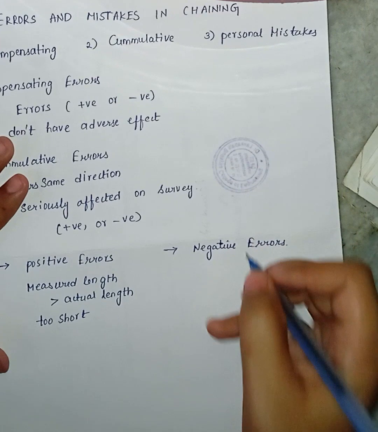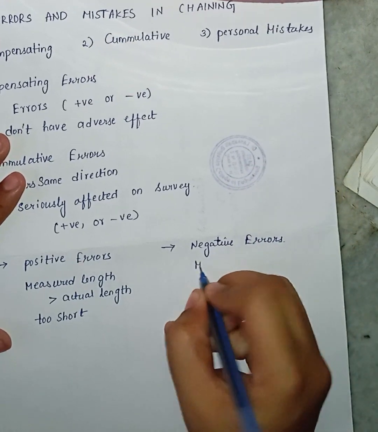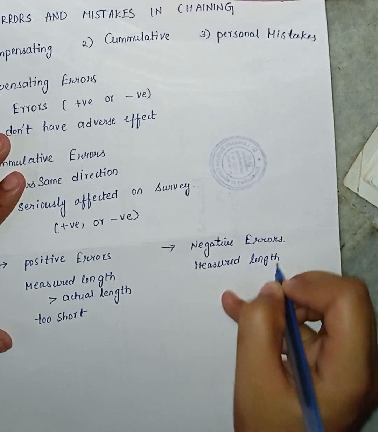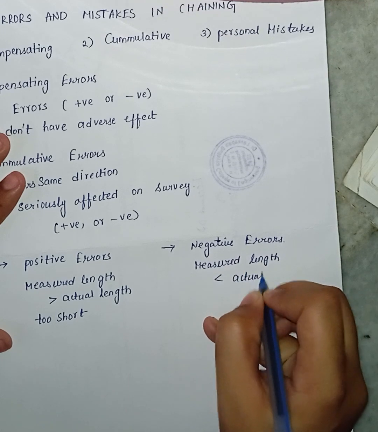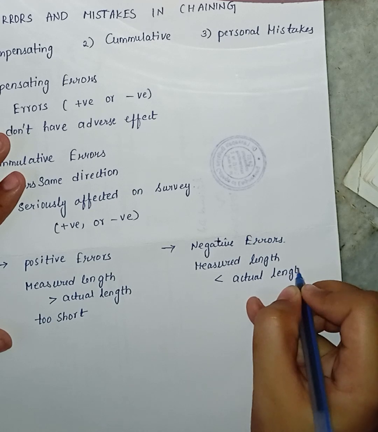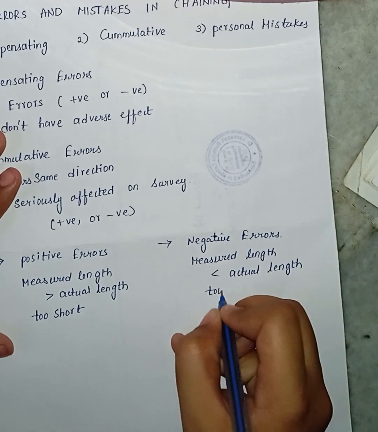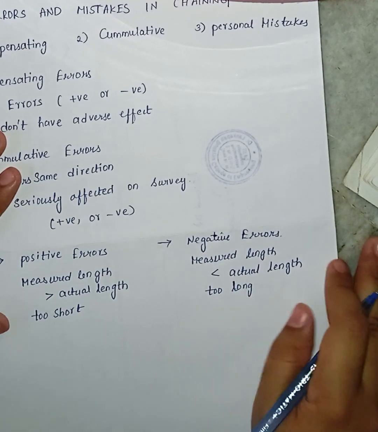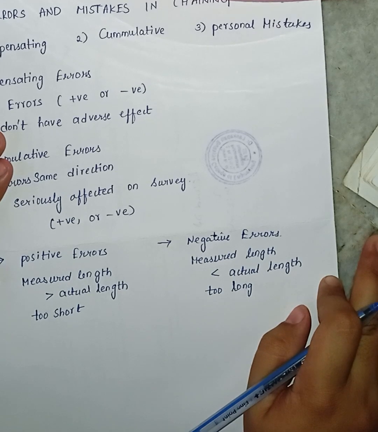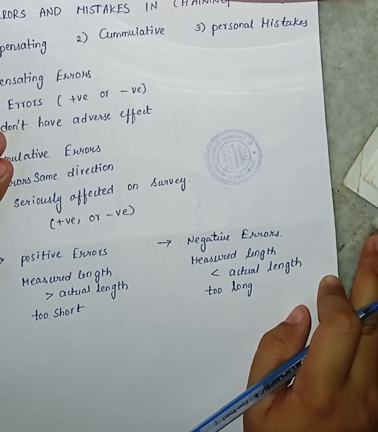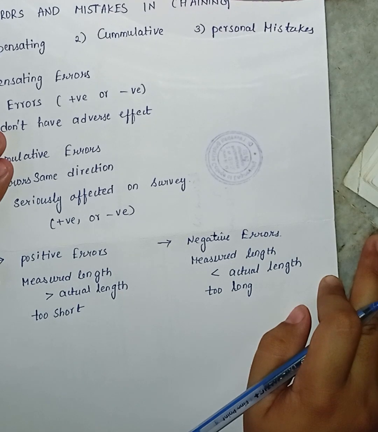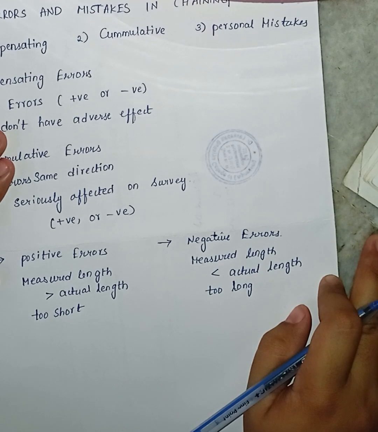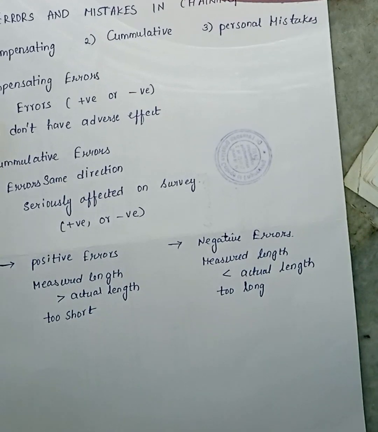What is negative error? Whenever the measured length is less than the actual length, then the negative error may occur. In the negative error, the chain will be too long. What are the reasons for the negative error? Opening of ring joint, the temperature during measurement is much higher than the standard temperature, applied pull is much greater than standard pull, and wearing of some connecting links and elongation. These are the reasons for negative error.